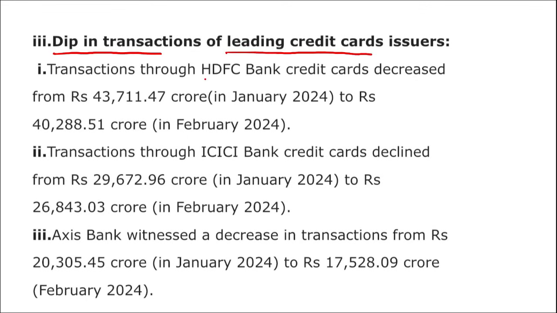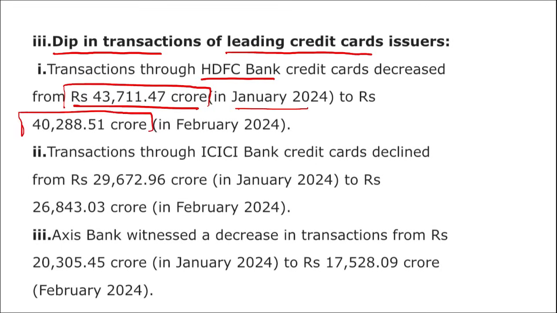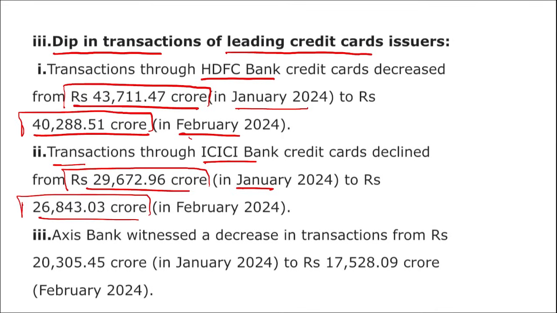If we talk about HDFC Bank, the transactions through HDFC Bank credit cards have decreased from 43,711.47 crore rupees in Jan 2024 to just 40,288.51 crore rupees in Feb 2024. Then the transactions through ICICI credit cards declined from 29,672.96 crore in Jan to 26,843.03 crore rupees in Feb.